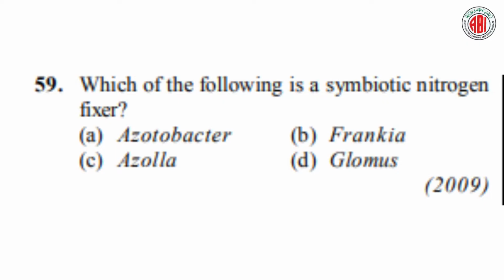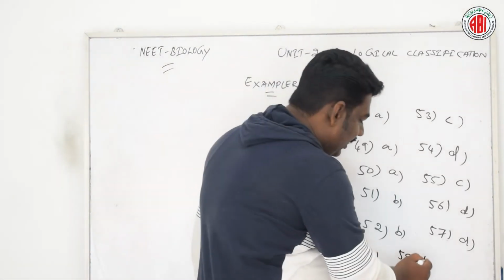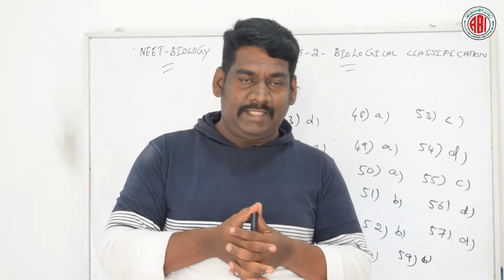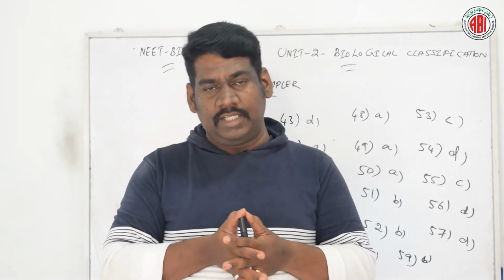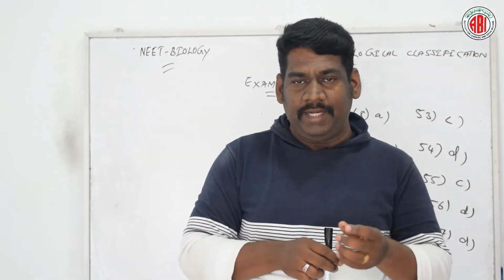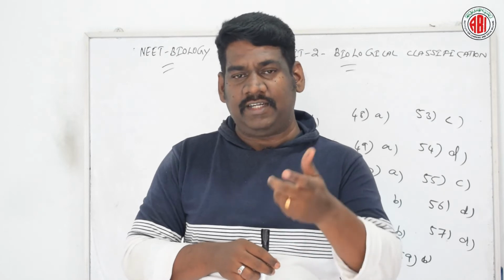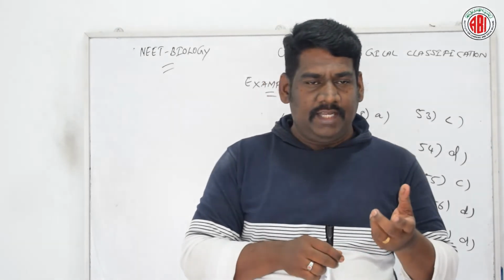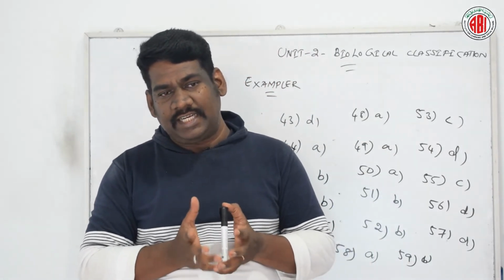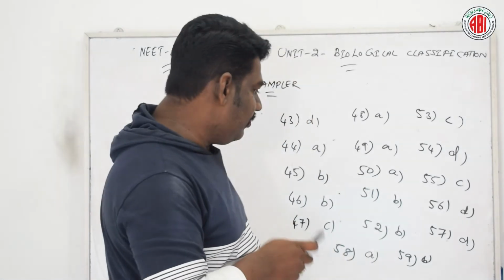Which of the following is a symbiotic nitrogen fixer? Azotobacter, Frankia, Azolla and Glomus. According to question number 58, option B is the right answer. Let us see. Frankia is one of the nitrogen fixing symbiotic bacteria which induces root nodules just like Rhizobium. It is also associated symbiotically with the root nodules of several non-legume plants, for example Casuarina, Alnus, Rubus, etc. It cannot fix nitrogen in the free state. So the right answer for this question is option B.